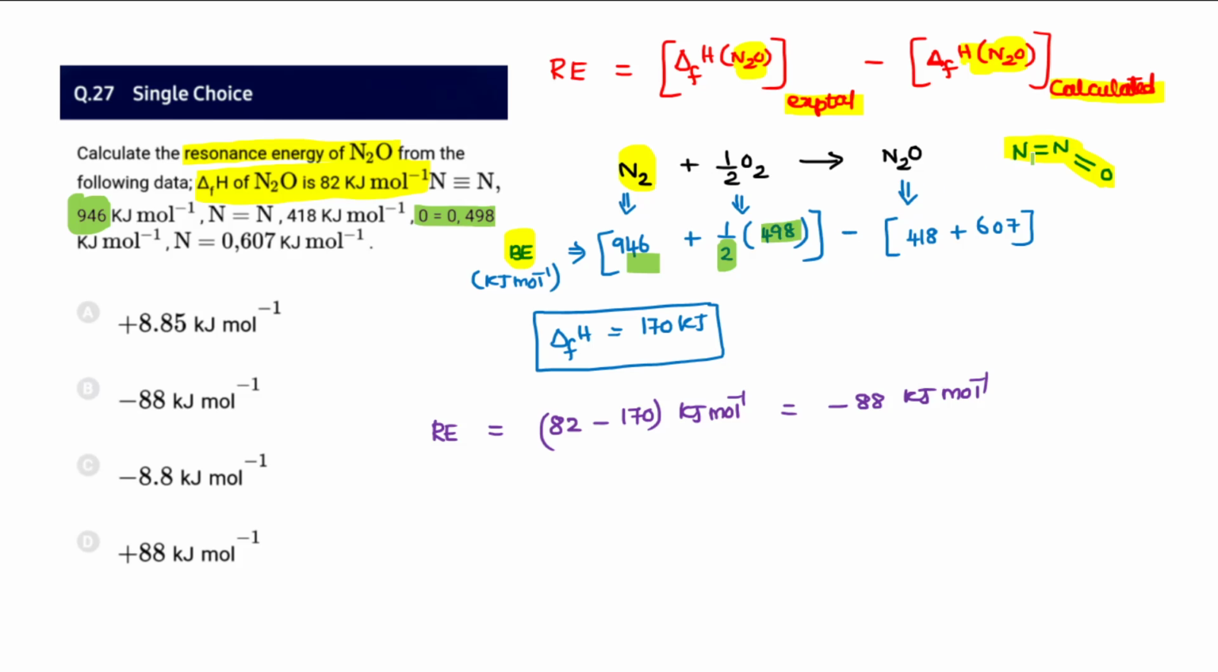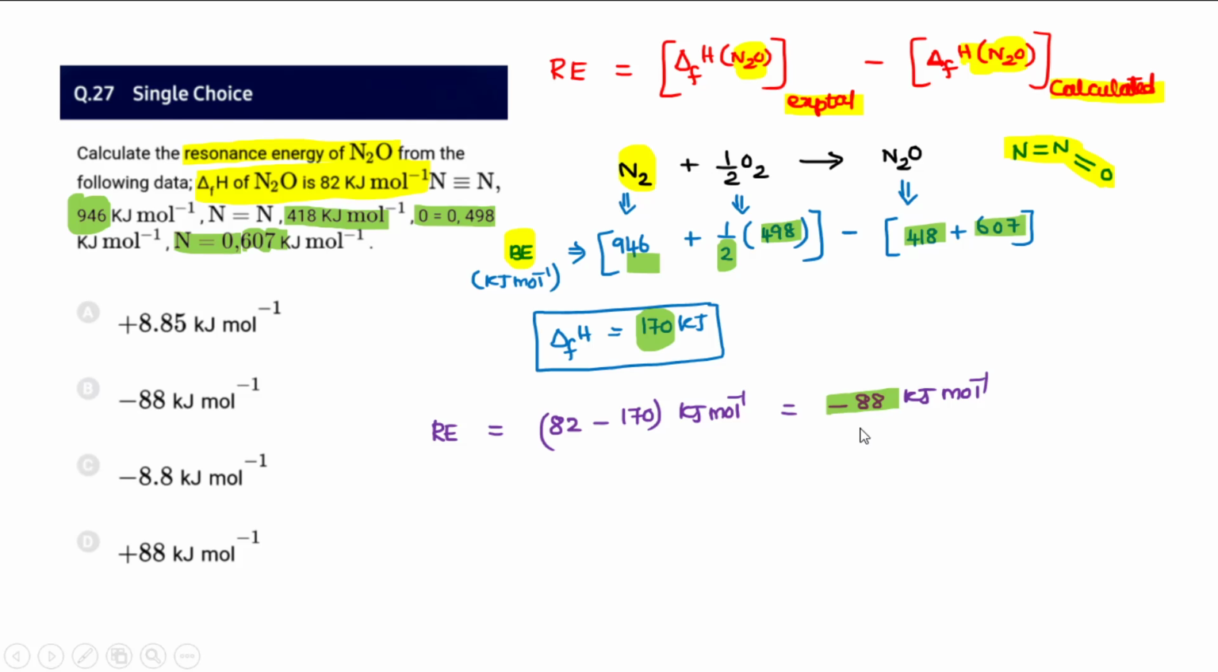And then minus N2 is double bond NN bond and NO bond. NN bond is given as 418. So here 418. And then N double bond O is also given 607. So 607. Summing up all those data, we are getting 170. That is our calculated value. So 82 minus 170 is going to be minus 88.